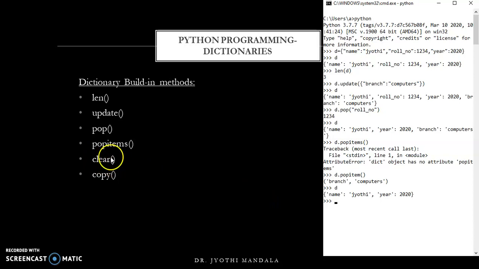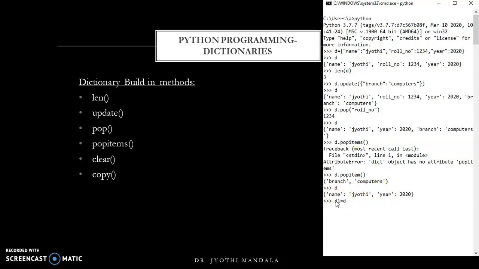Next one is clear. Before learning clear, I want to tell you about copy. What is the use of copy? If you want to make a new dictionary with the same values, you can simply use copy. You can also write D1 equal to D, but it is like we are creating one more reference to this dictionary only. That means whatever changes you make to this dictionary will be reflected in D1.